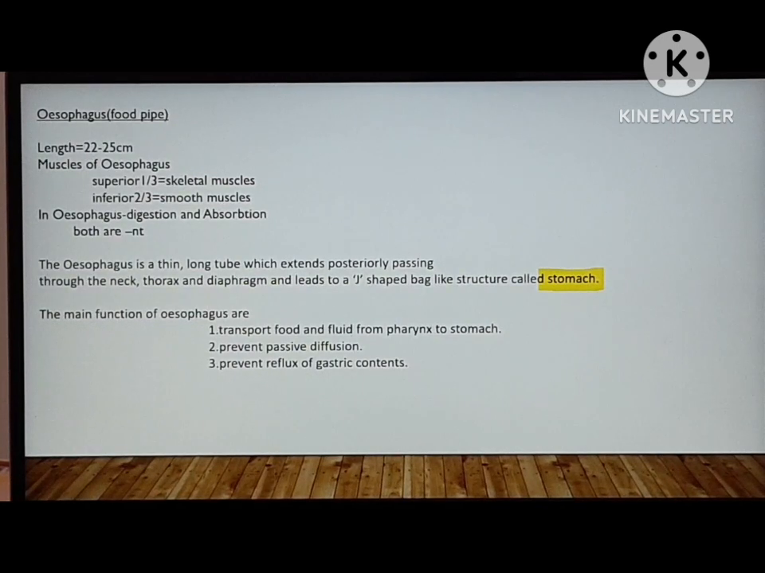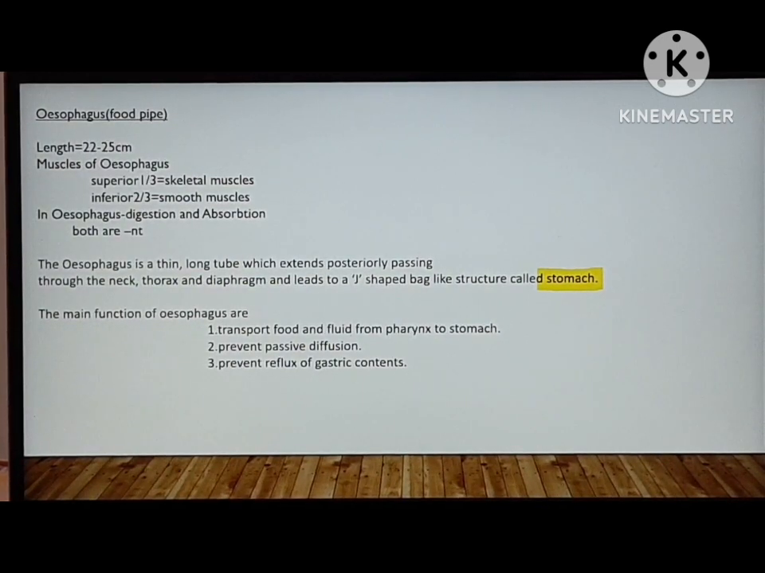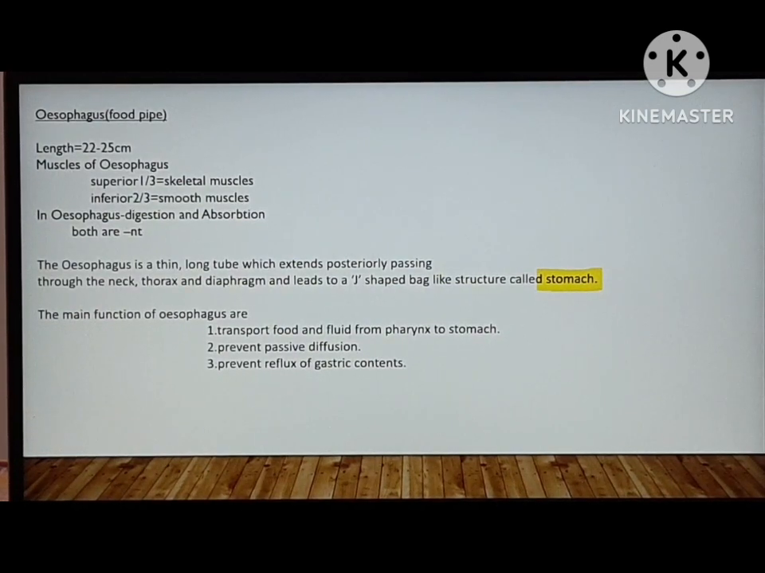In the esophagus, digestion and absorption both don't occur. Only the passage of the food takes place. The esophagus is a thin, long tube which extends posteriorly, passing through the neck, thorax and the diaphragm and leads to a J-shaped bag-like structure called the stomach.